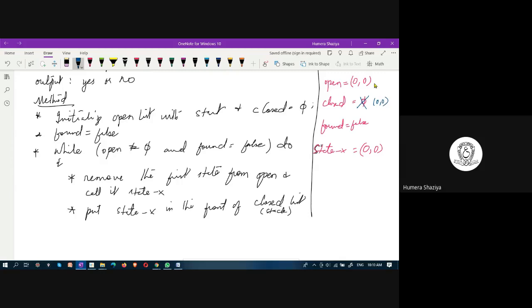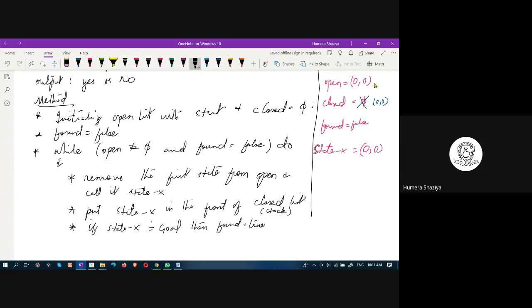If state X is equal to goal, there is a comparison made whether state X is goal. In our example, presently state X is not a goal. Then found equal to true.